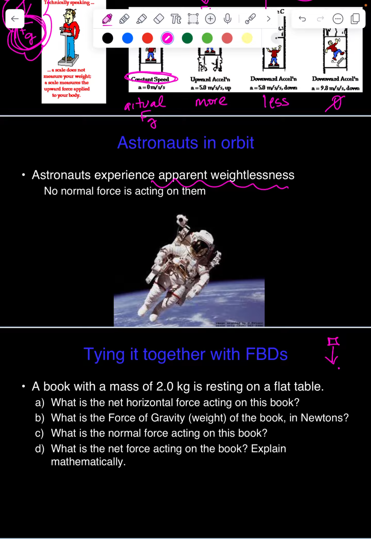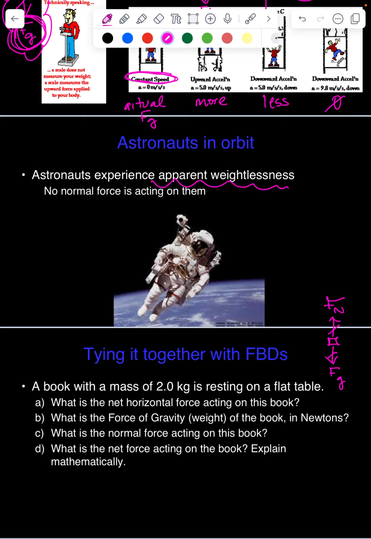We know gravity is pulling that book down, but it's not going down, down, down. That table is keeping it up. The table is a surface, and all surfaces provide normal forces. Because that book is not going up and down, we know those forces are balanced with each other. So that's our free body diagram.